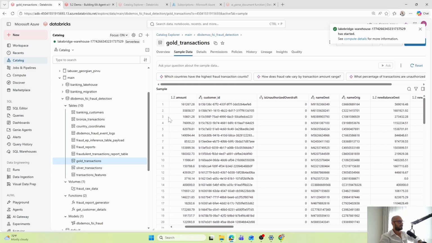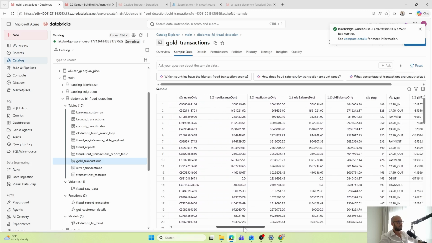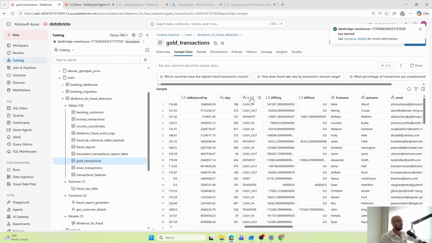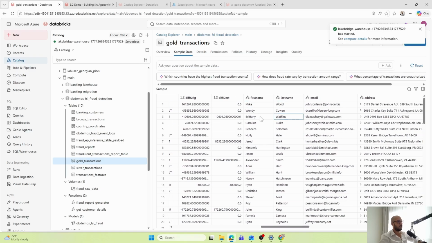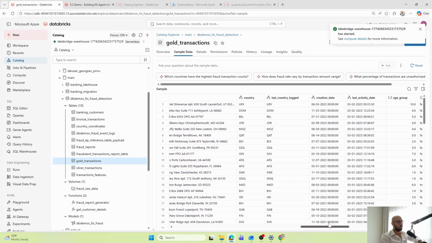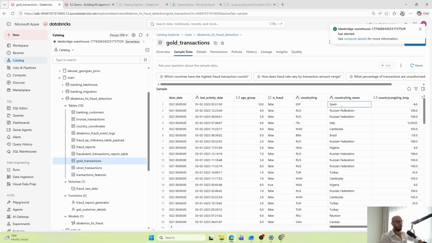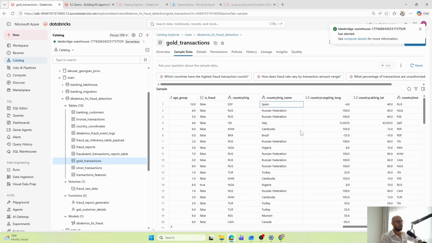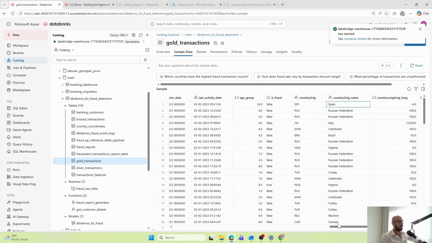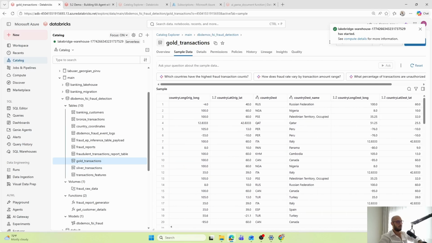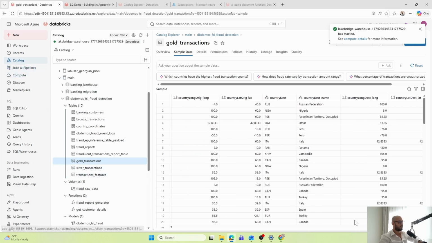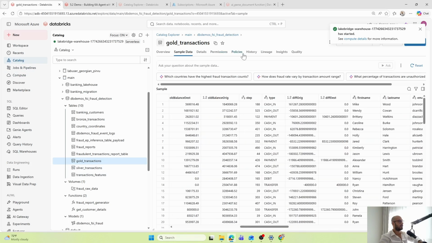At the transaction level, we have the amount, of course, important for us. We have what kind of transaction type this is. We have the owner of that transaction. Of course, this is a public data set and fictive data. We have the country of origin and the country of destination. And we have a flag here, which is called is fraud. This is more or less how the data looks. It's structured data and it's built on top of lakehouse.